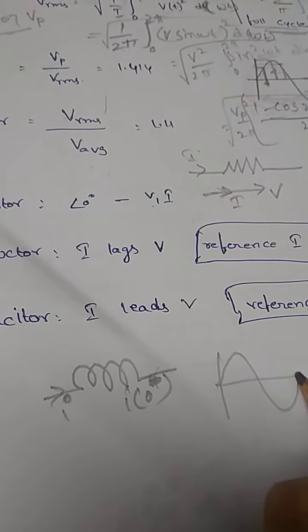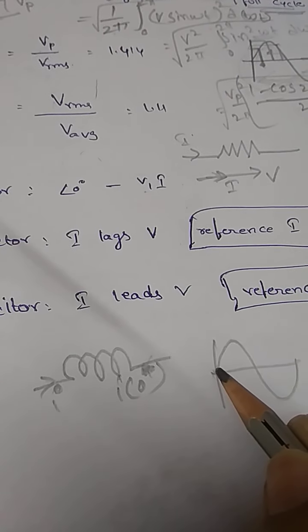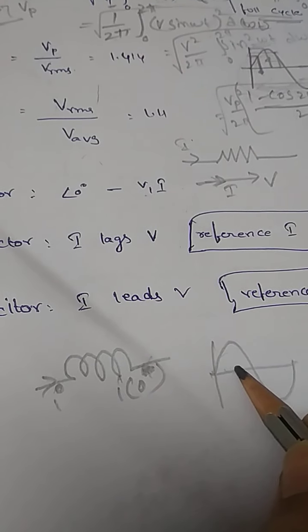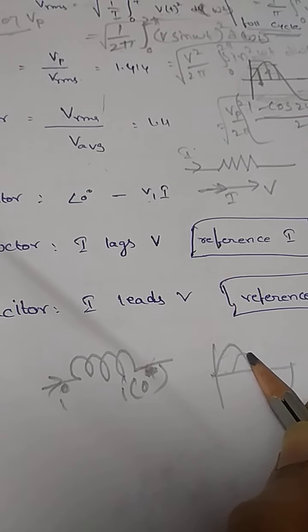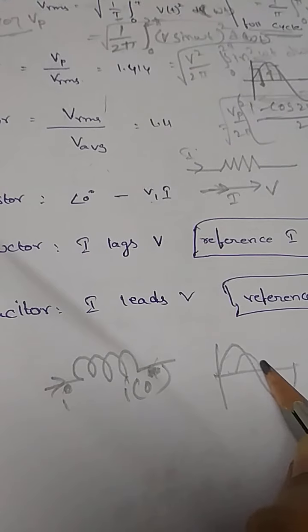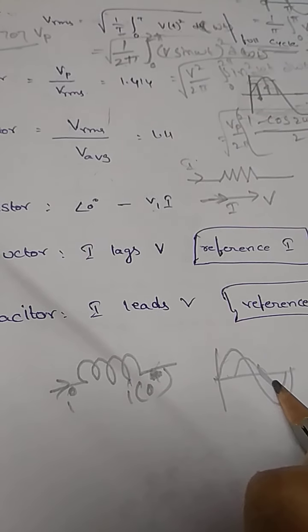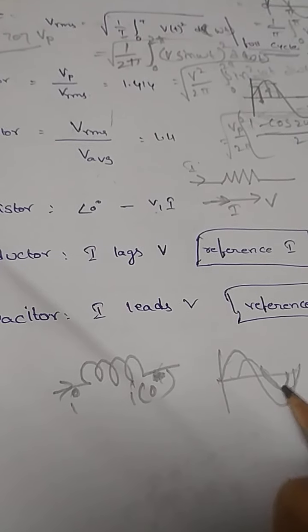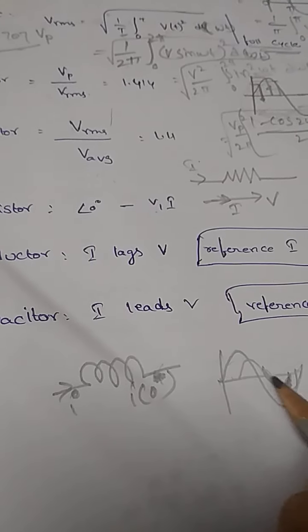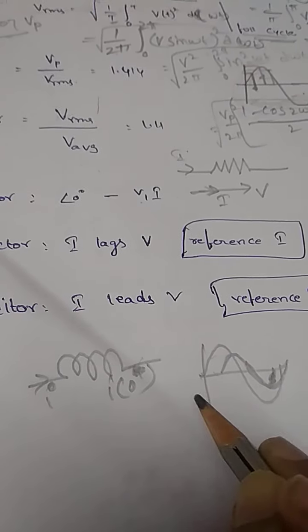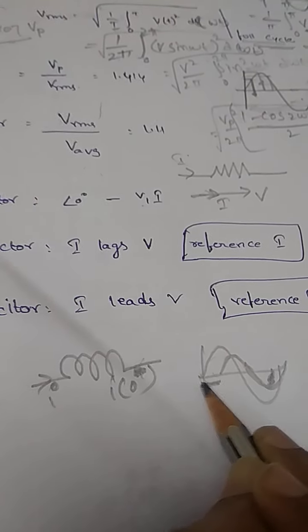So if I consider this voltage waveform, instead of starting here, the current will start a little bit later. Why is this delay happening?